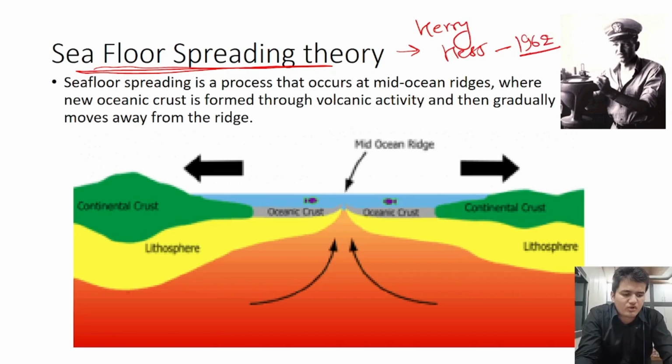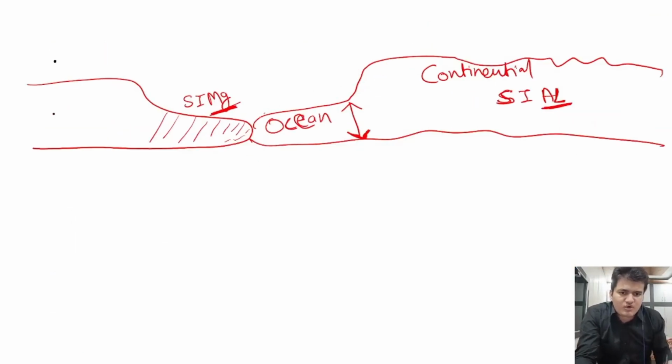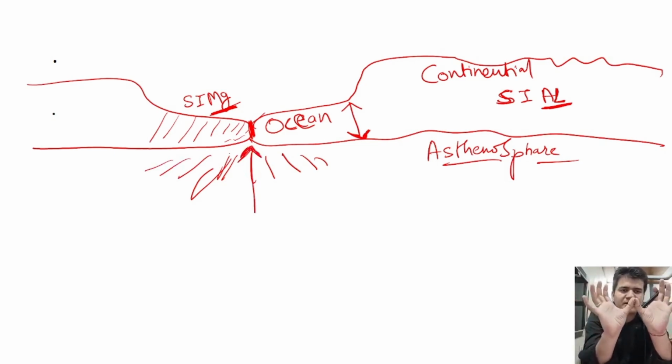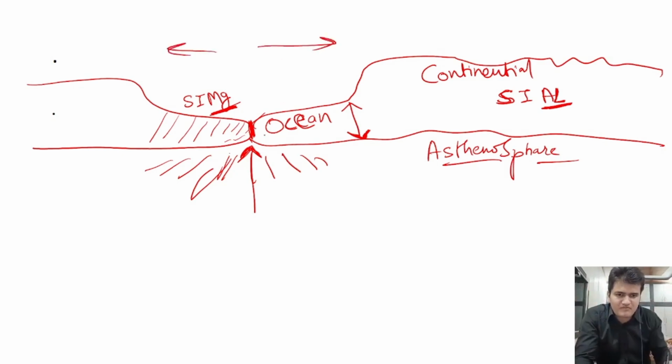According to this theory, just below the ocean crust there is some molten magma, in the upper mantle layer which we call the asthenosphere. He described that this magma is exerting some kind of pressure on the ocean crust. This is why the ocean crust is getting separated and moving apart. The continental and ocean crust are joined, and they are moving apart because of the pressure exerted by the magma just below the ocean crust.